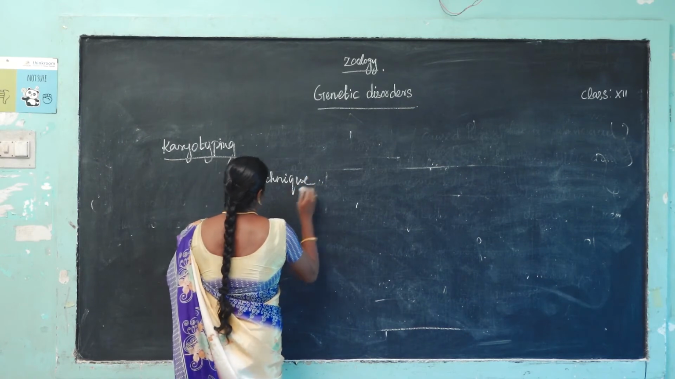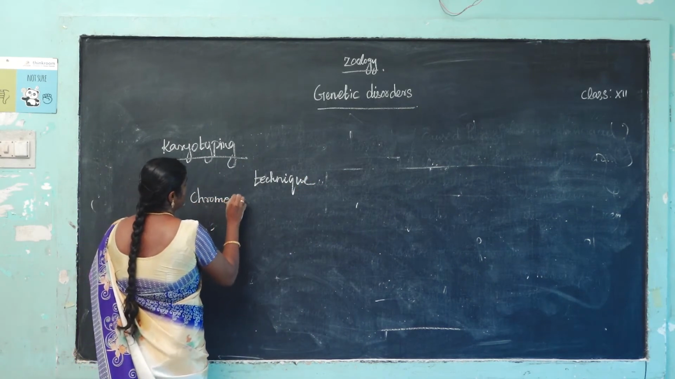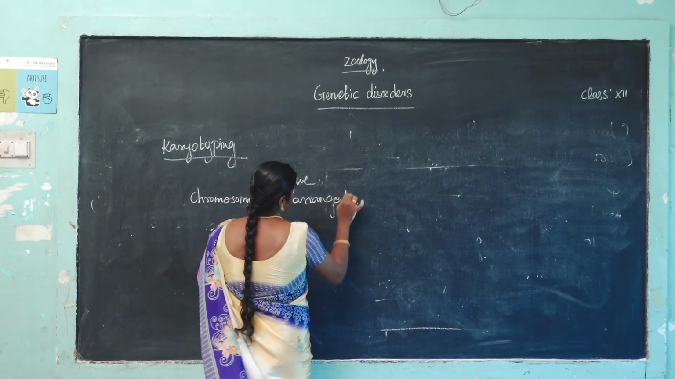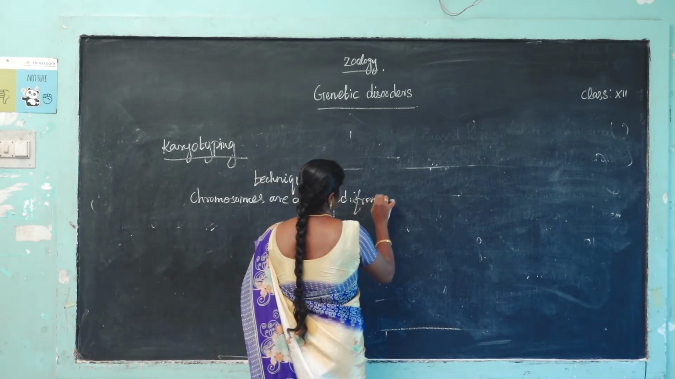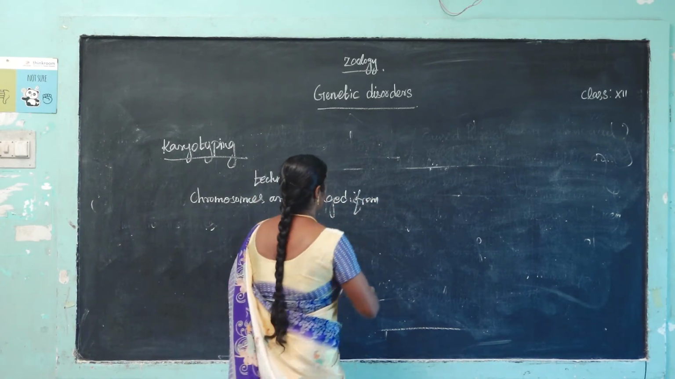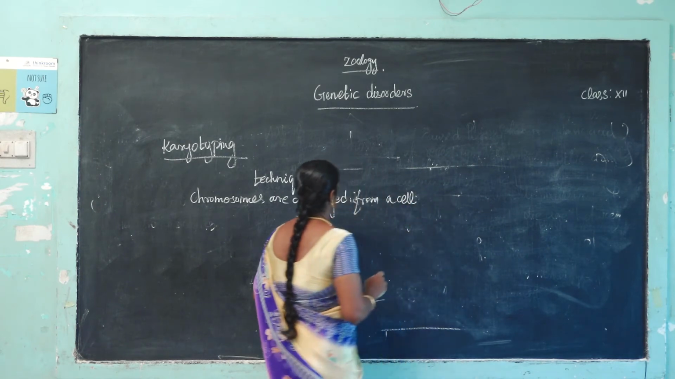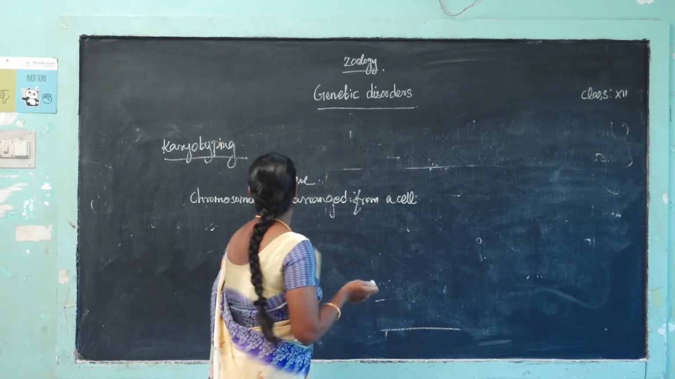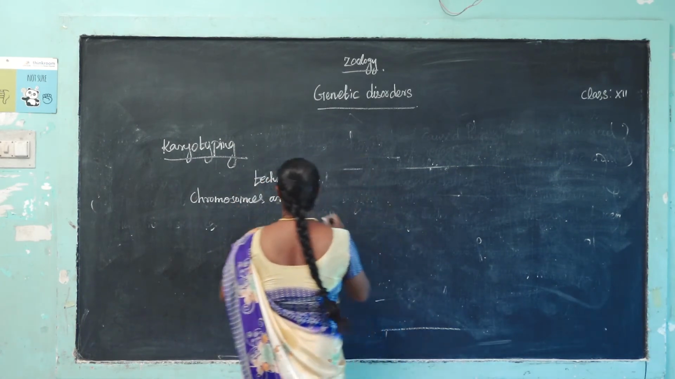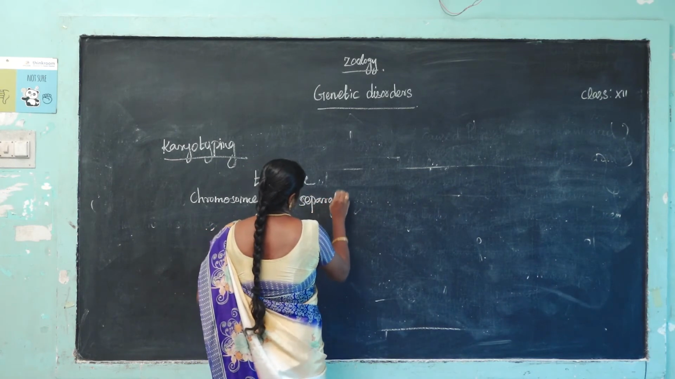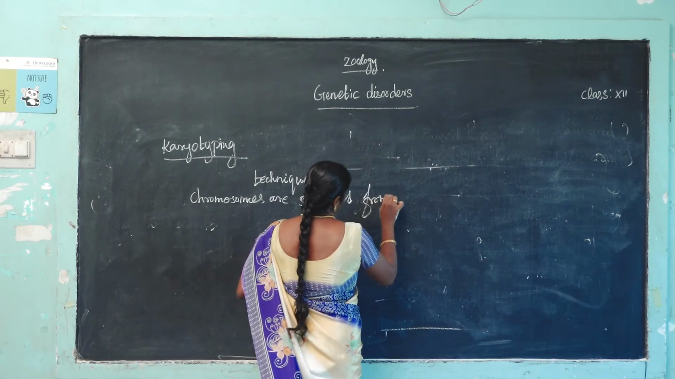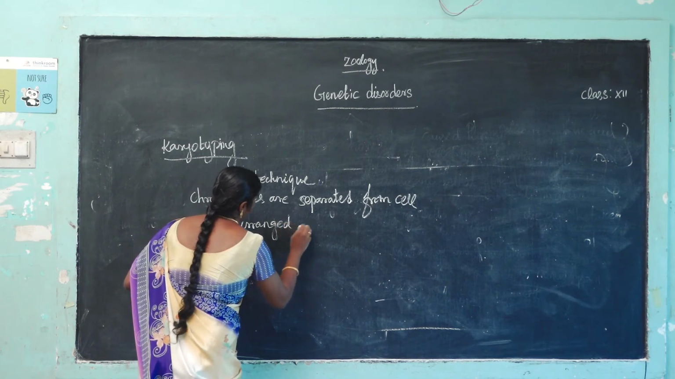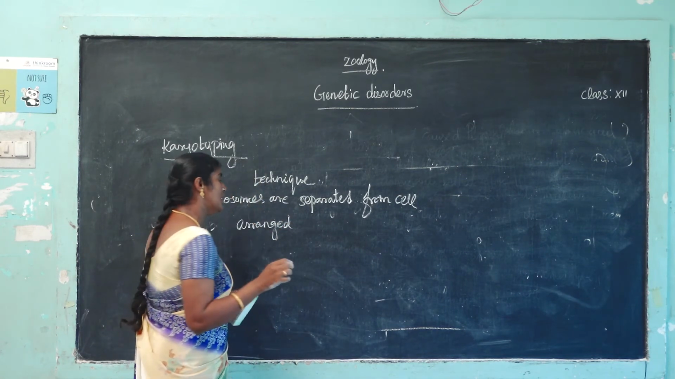Chromosomes are separated from the cell and arranged in pairs. That is called karyotyping. How many chromosomes? We already know there are 23 pairs of chromosomes, so they are arranged in pairs.